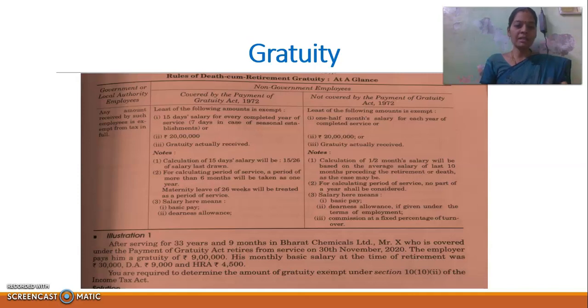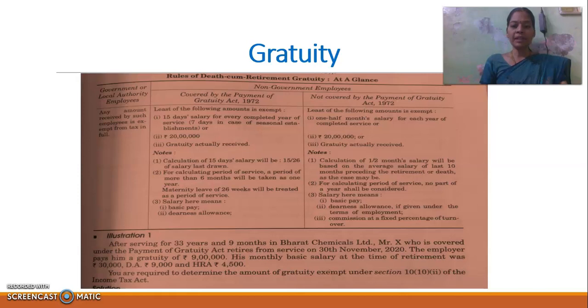Here the salary means basic pay and DA allowance. The next is the maximum limit of rupees 20 lakh, and the third one is gratuity actually received. So with the help of this we have to calculate, and whichever is less, that amount is exempt from tax. Next, in case of a non-government employee where the Payment of Gratuity Act is not covered, in such case, the least of the following is exempt.